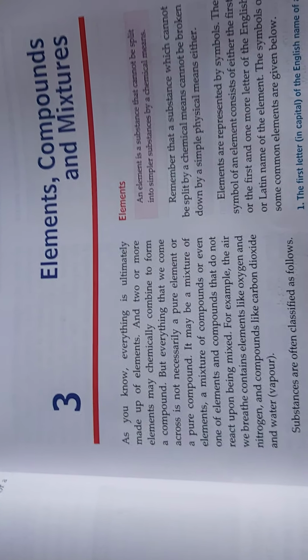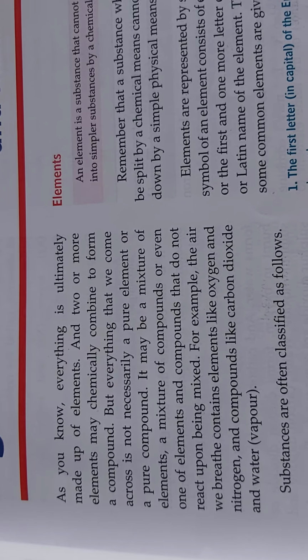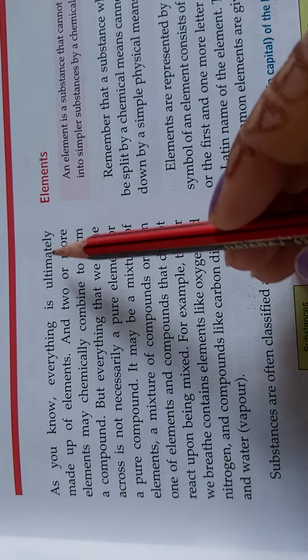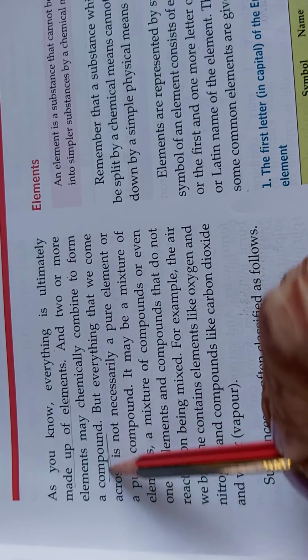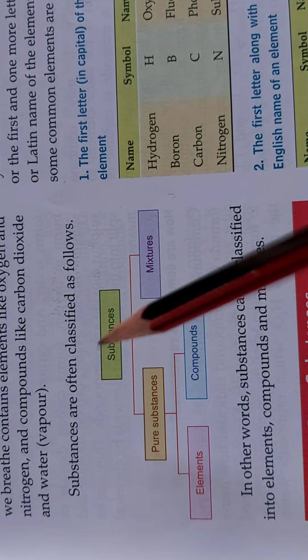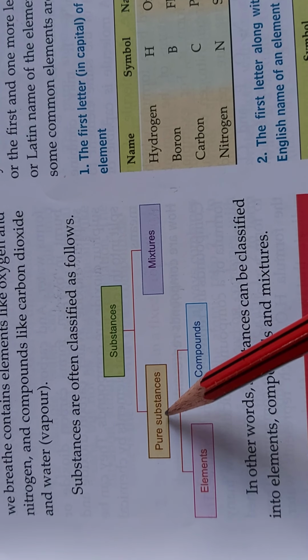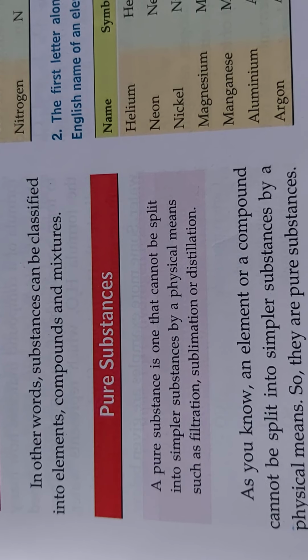Hello children, today we are going to start chapter 3, Elements, Compounds and Mixture. In our previous chapter we have done that everything is made up of elements. When two or more elements combine, then they form a compound. So all the substances are of two types, pure or mixture. Pure substances can be further divided into elements or compounds.